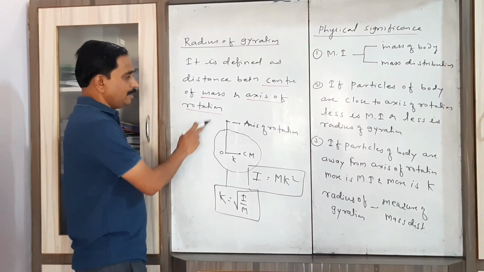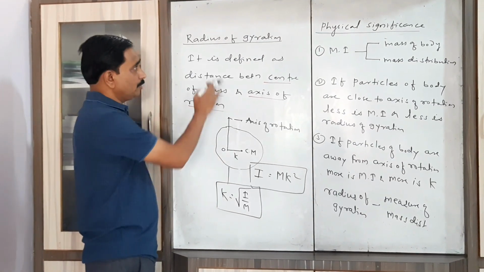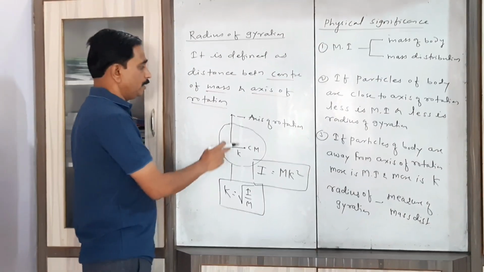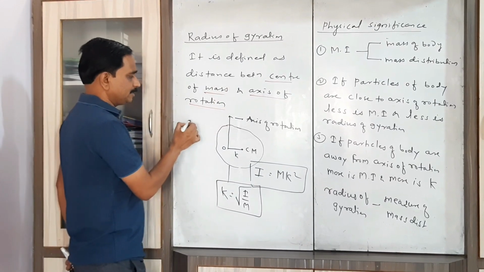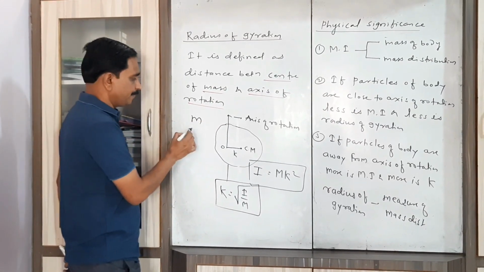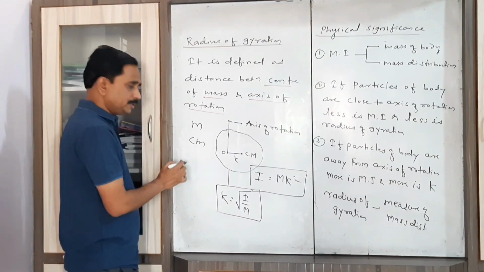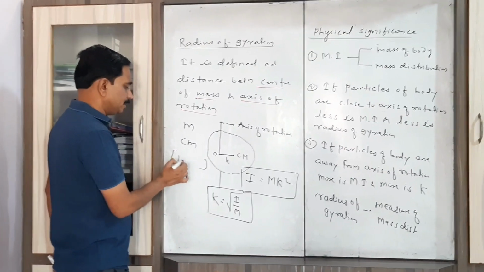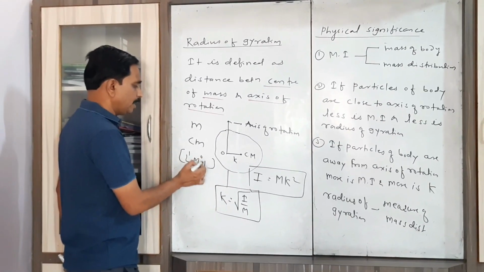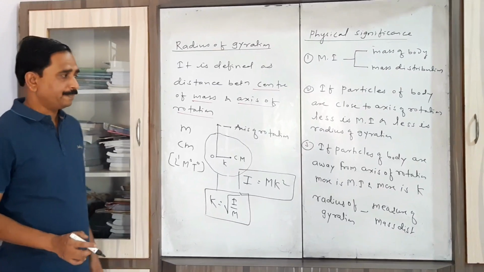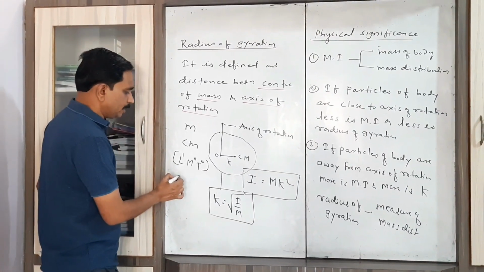So you can easily write the unit and dimension of radius of gyration. Now what is the unit? As it is a distance, therefore its unit is meter. CGS unit is centimeter. Dimensions: 1 in mass, 0 in length and 0 in time. You can also consider the factors.